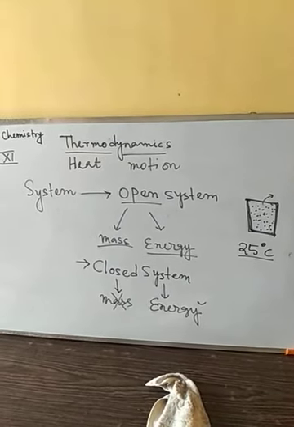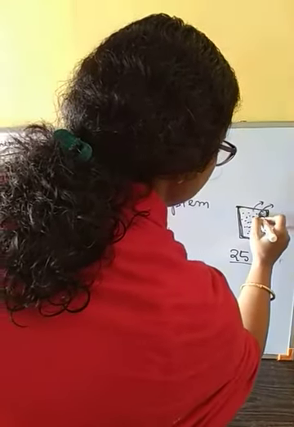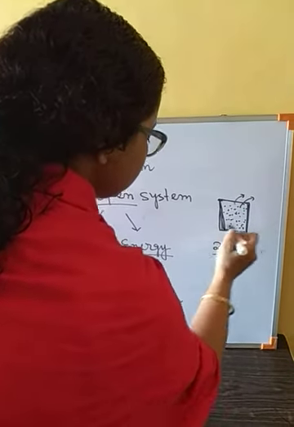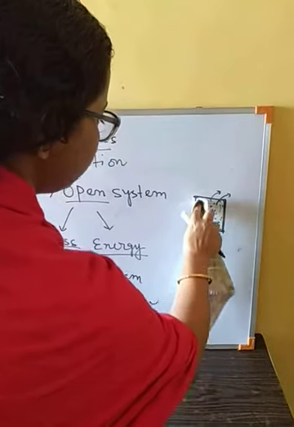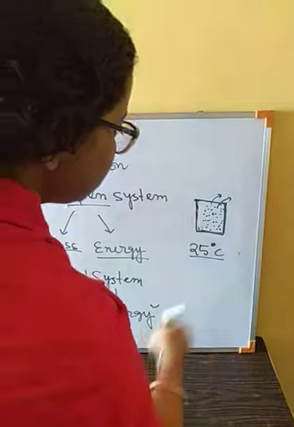So flow of mass is not possible here, but energy can flow. Suppose this wall or container is made of copper or steel. That is a conducting boundary, or conducting wall.